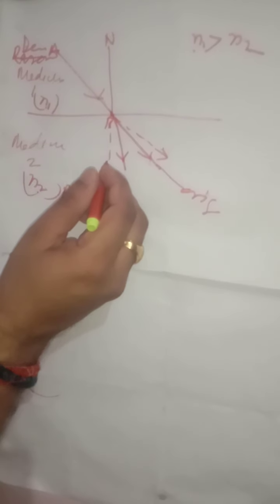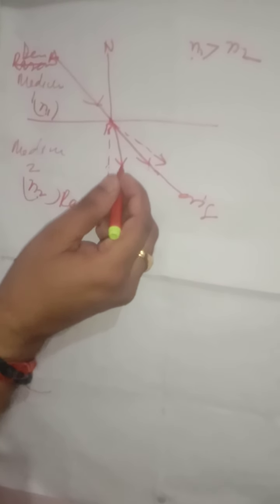I again throw a question to the students: why do the rays bend towards the normal or away from the normal? What is the cause of refraction of light? When velocity changes.